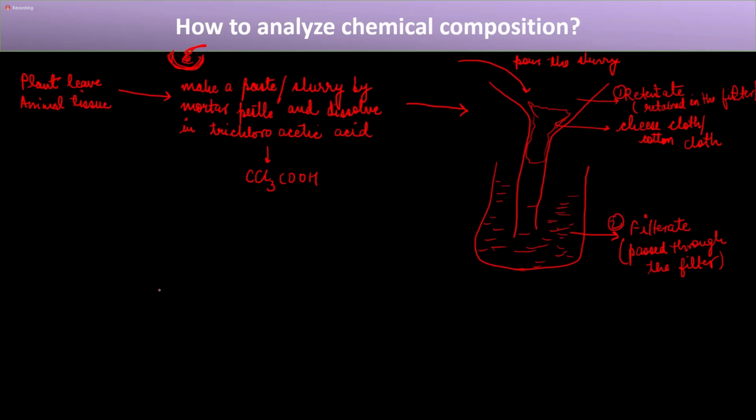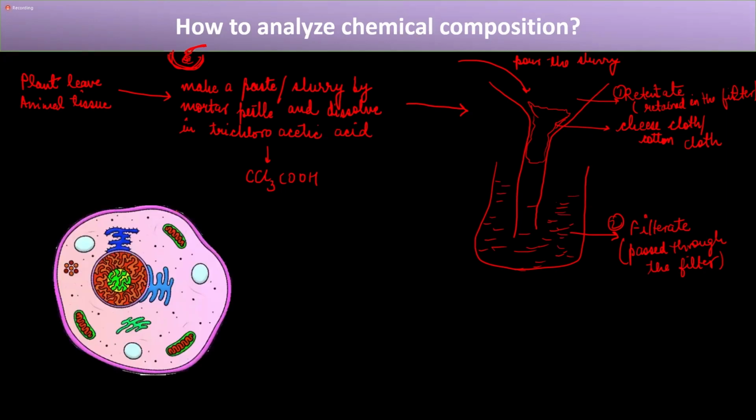Now, before seeing what we have in the retentate and the filtrate, first let's see what the different components are of which a cell is made up. We know this is the structure of a cell, and this outer membrane is the plasma membrane. Then we have cytoplasm, different organelles, everything. Now, the outer component is the plasma membrane. It is an animal cell, so the outer component is the plasma membrane. We know what a plasma membrane is made up of.